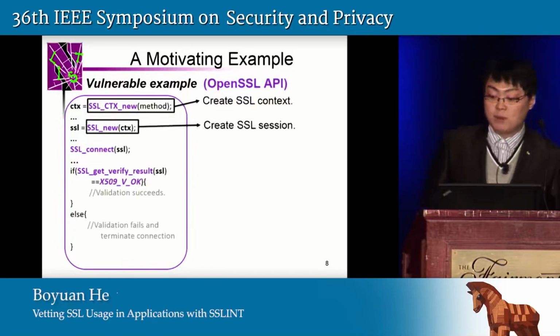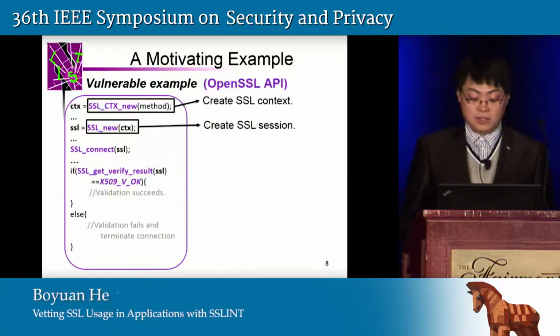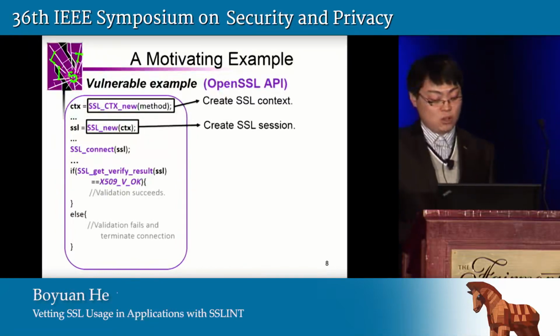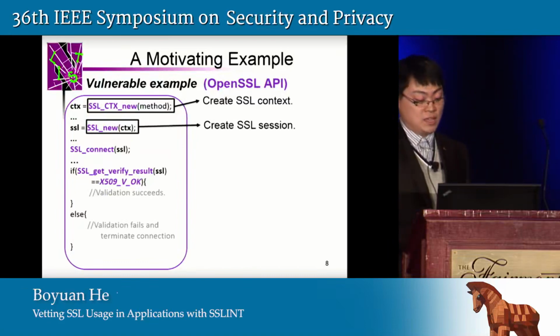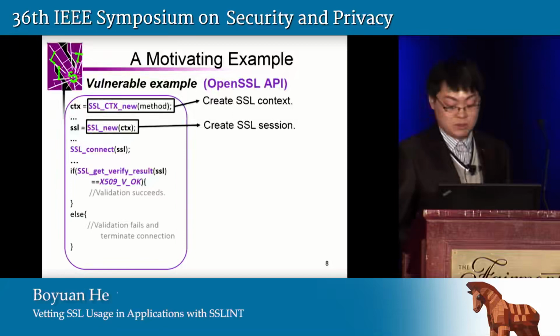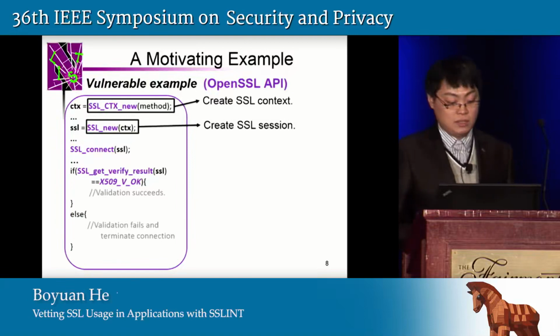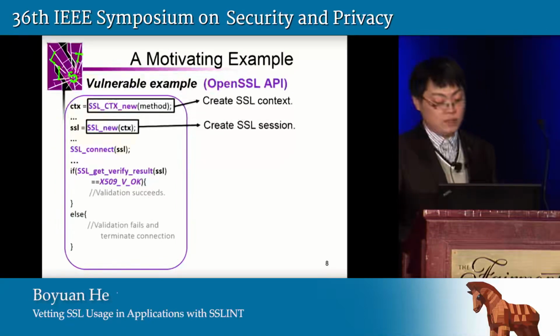In order to show the details of these vulnerabilities and the idea of our system design, now we present a motivating example from a real vulnerable app we found. This application uses OpenSSL as its SSL implementation, and the first API, SSL_CTX_new, as you can see in the first line, is called to create an SSL context, which is for SSL configuration. And then the second one, SSL_new, is called to create an SSL session using this context.